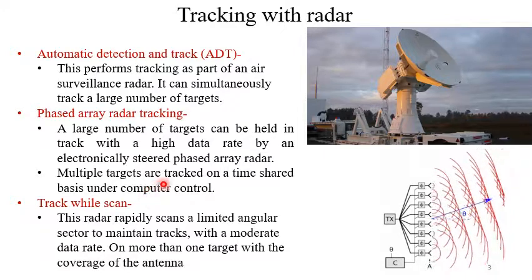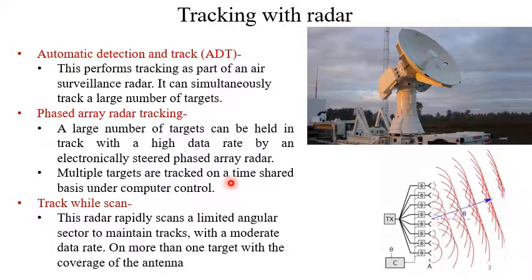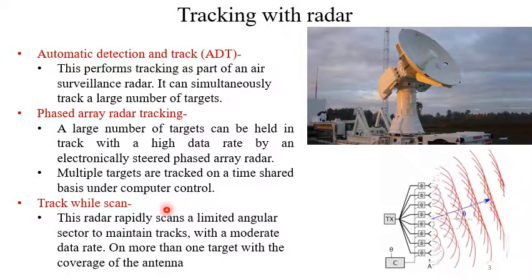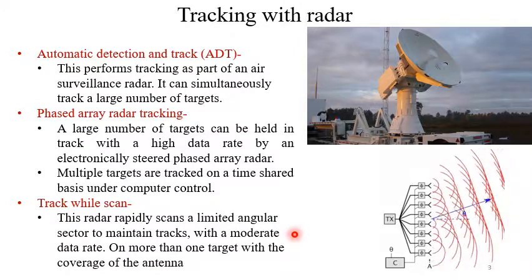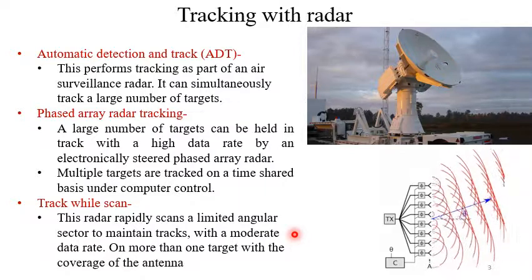Now, multiple targets are tracked on a time shared basis under computer control. And finally, track while scan. This radar rapidly scans a limited angular sector to maintain tracks with a moderate data rate on more than one target within the coverage of the antenna.